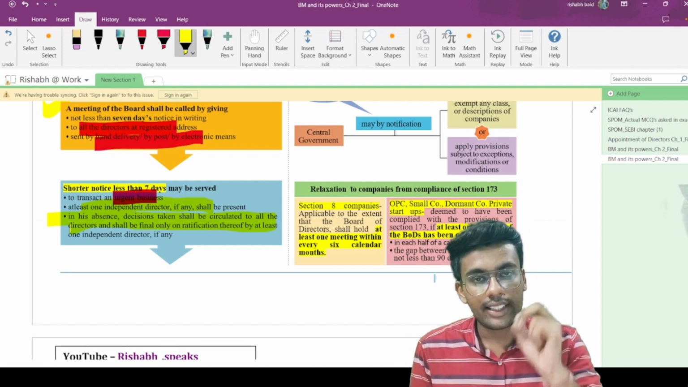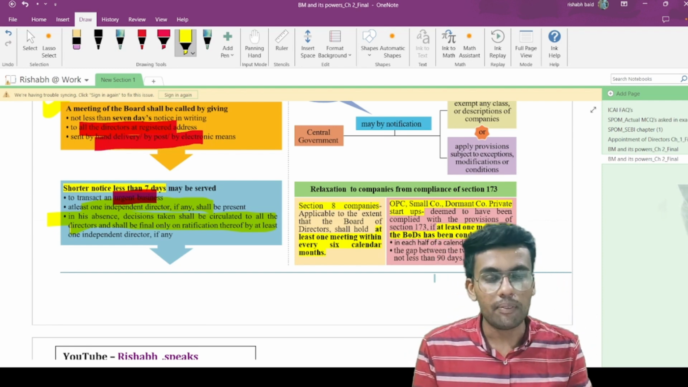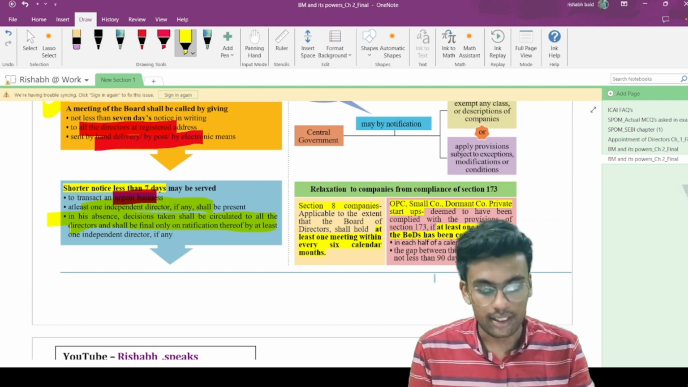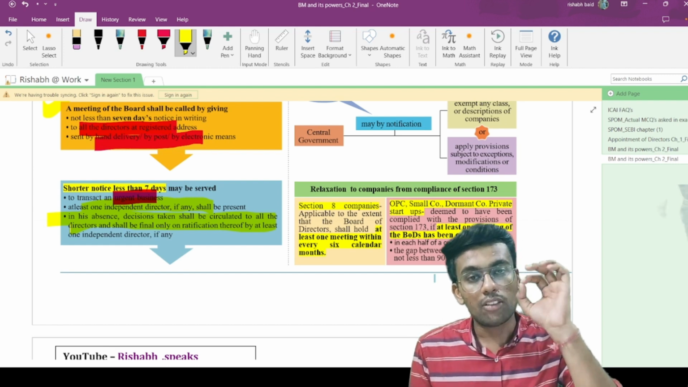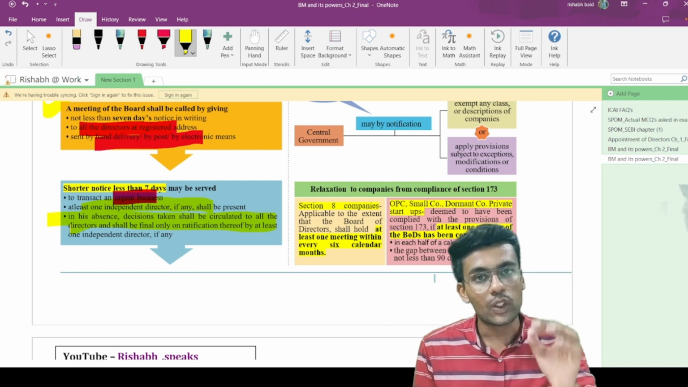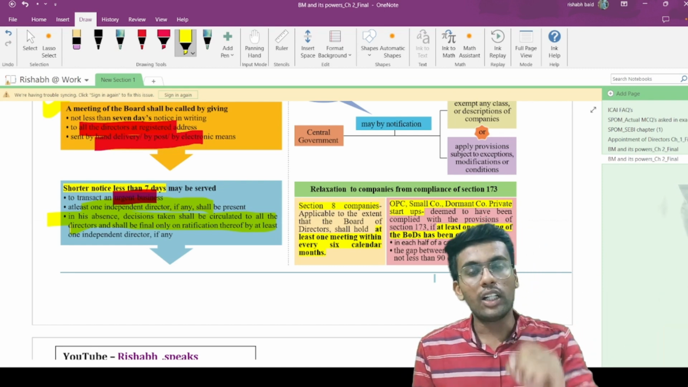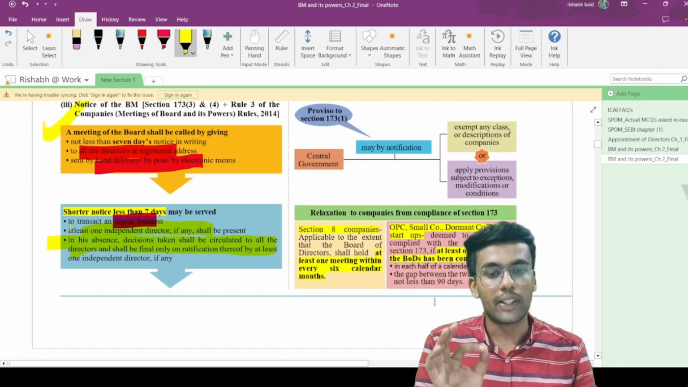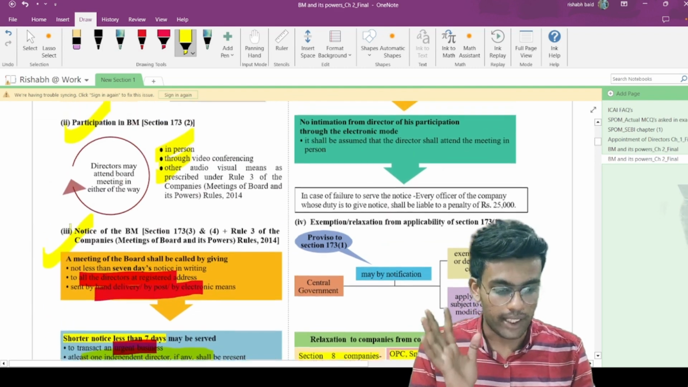Now the second condition says that there should be an independent director present in the meeting, if any. Apart from that, let's say there is no independent director, then the decision shall be taken by circulating to all the directors. Whatever decision is taken in the meeting, it is to be approved only once it is circulated to all the directors and only upon ratification by at least one independent director. So this is the provision with respect to shorter notice in case of board meeting.